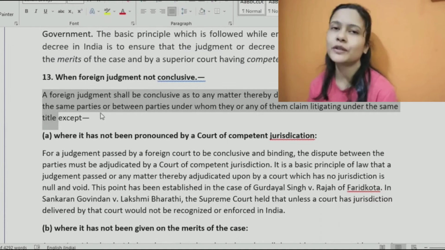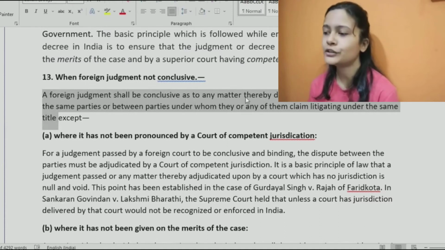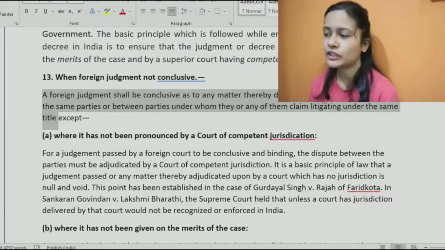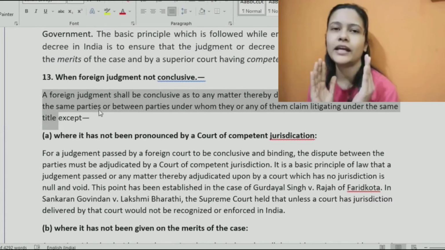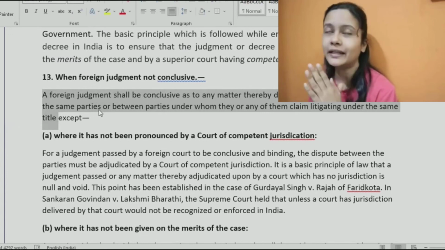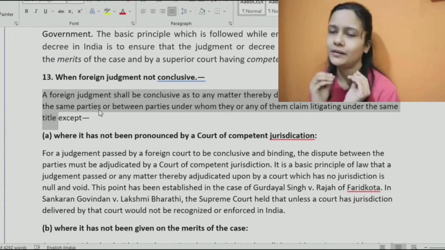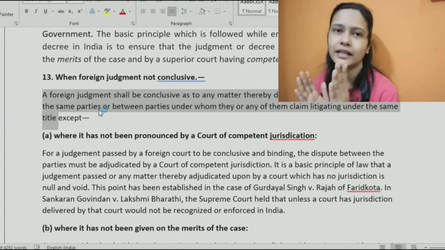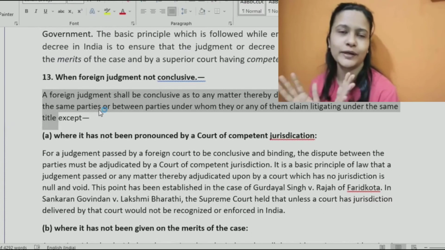But it will be considered conclusive as to any matter thereby directly adjudicated. Okay, for some kind of matter, some sort of dispute, which is directly adjudicated between the same parties. If there is a dispute between you and me, we both entered into a contract, then we move to some other foreign country. So there is a contract between you and me, which was entered in India, and Indian laws were otherwise applicable on us.